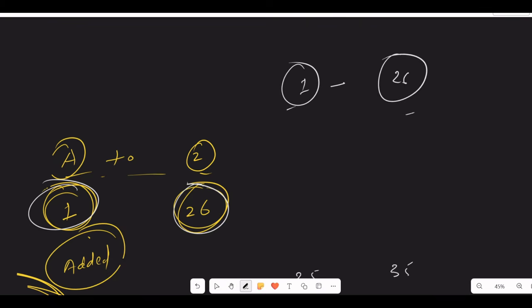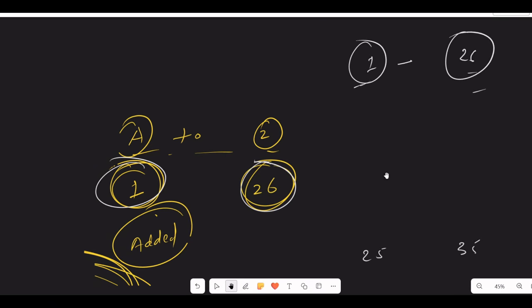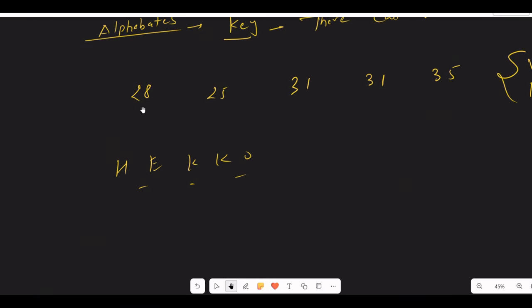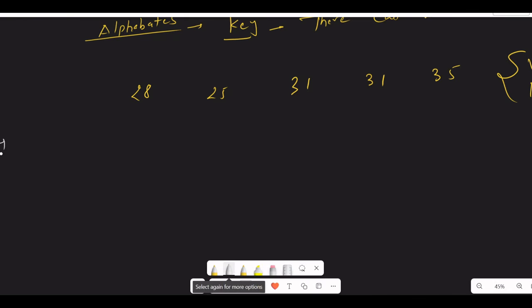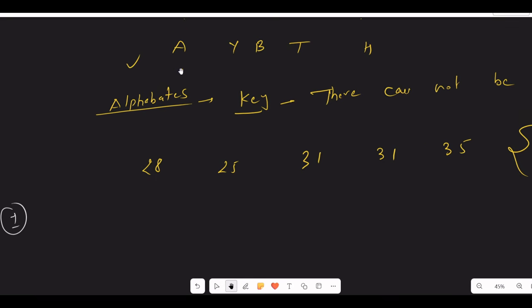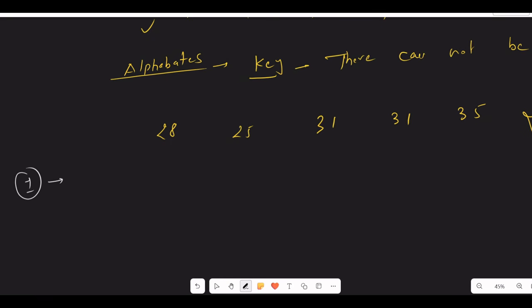So we will try to subtract this from the minimum and maximum number, and we can check if it is making a valid combination. So basically these are the numbers. Now from these numbers we can subtract 1, which is a minimum key, or whatever the number is given here, to find out if subtracting this makes it a valid number or not from minimum and maximum. That way we can find out if it is a valid key or not.